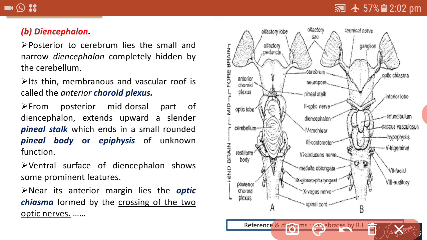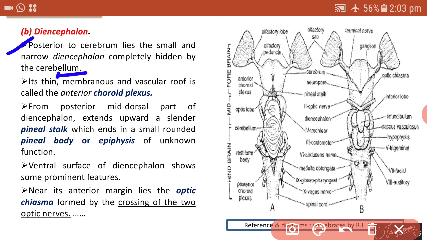Most of the diencephalon we can find towards the ventral side. This part of the diencephalon is hidden by the cerebellum. Posterior to the cerebrum lies the small narrow diencephalon, which is completely hidden by the cerebellum.